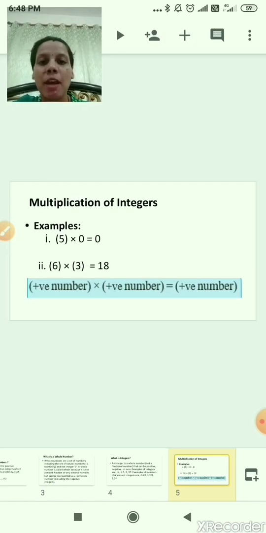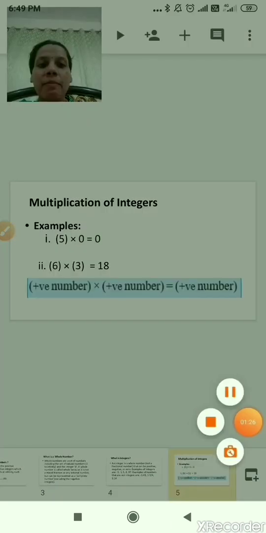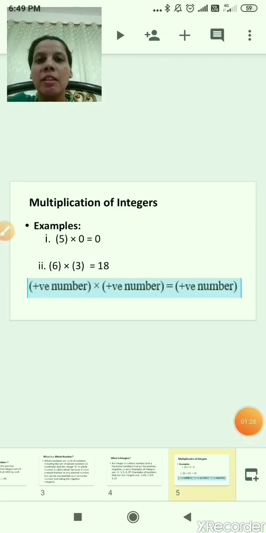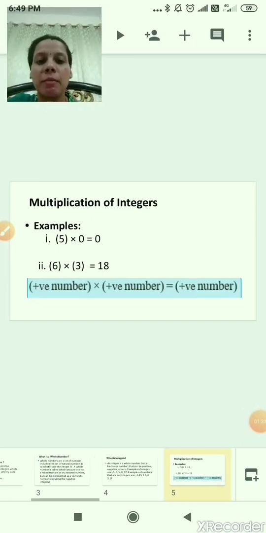So 6 multiplied by 3 is 18. The product of two positive numbers is a positive number. Understood?